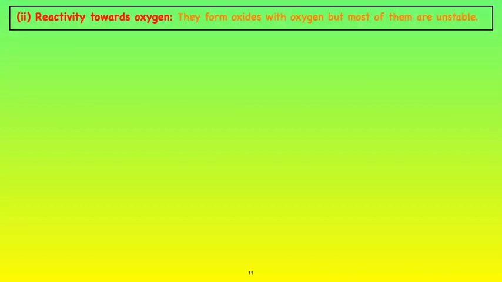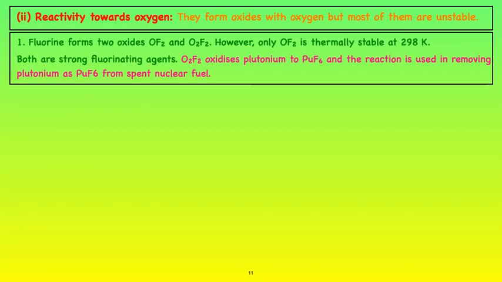Reactivity towards oxygen: they form oxides by reacting with oxygen, but their oxides are unstable. Fluorine forms only two oxides, OF2 and O2F2. However, OF2 is thermally stable. Both are strong fluorinating agents. O2F2 is very important: it oxidizes plutonium to PuF6, and the reaction is used in removing plutonium as PuF6 from spent nuclear fuel.